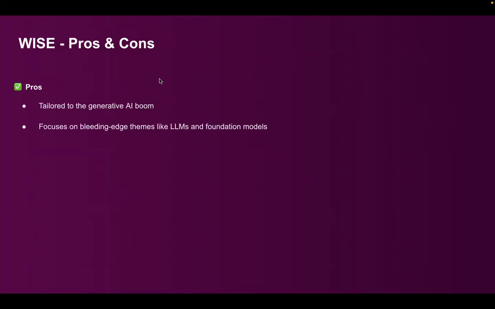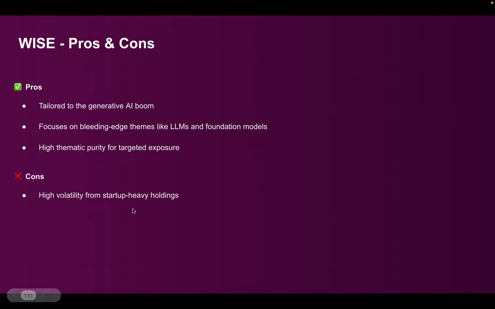So it is tailored to the generative AI boom, focused on bleeding edge themes like LLMs and foundational models. But it has a high thematic purity for targeted exposure. So high volatility from startup heavy holdings. That is one negative. The AUM is still small, so limited historical performance data.